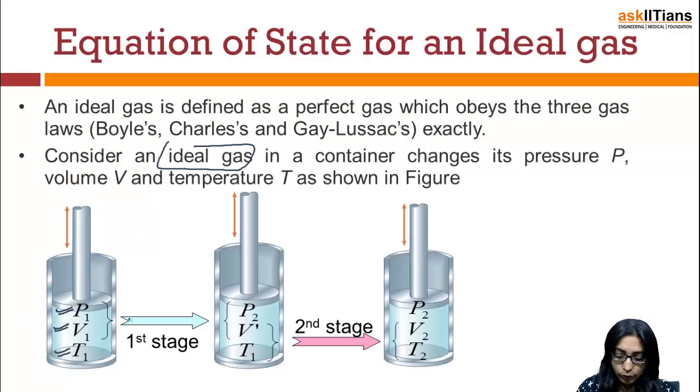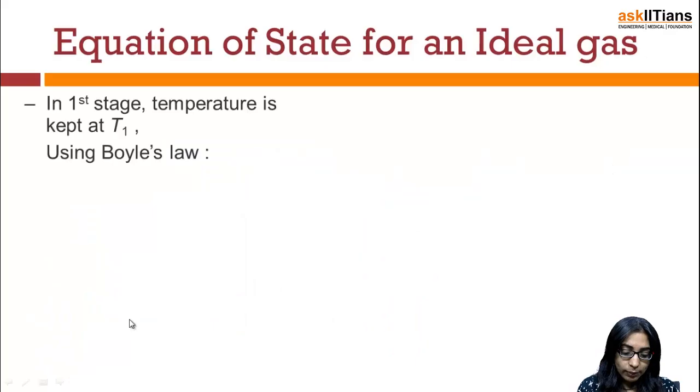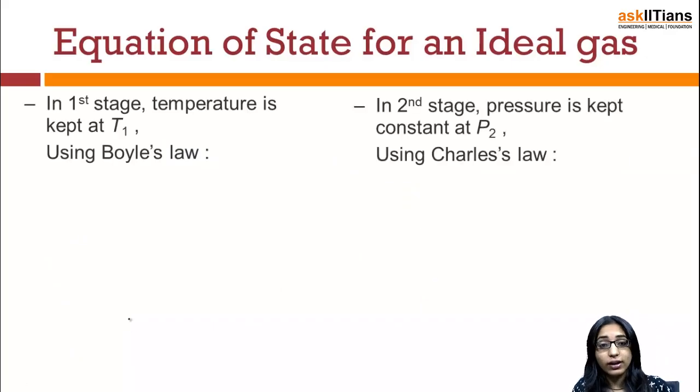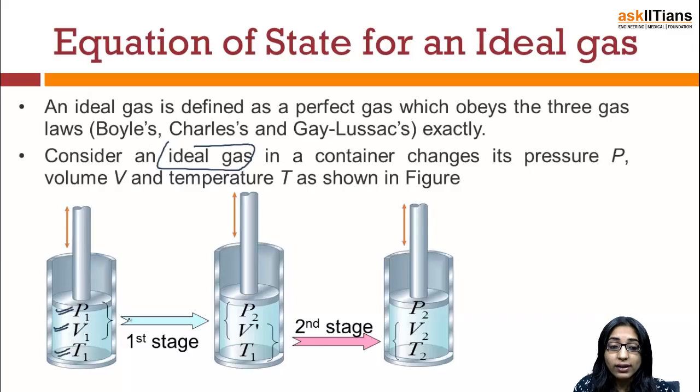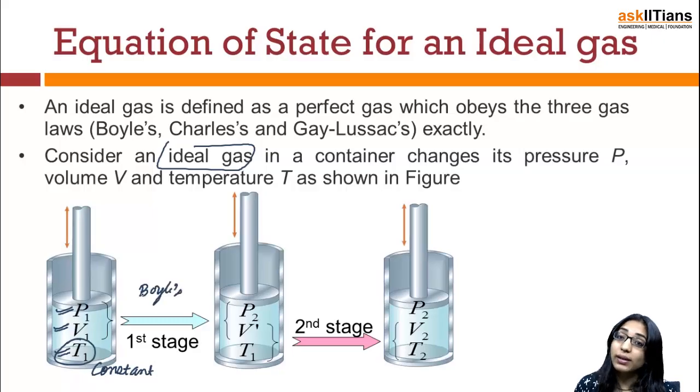So now what I'm trying to do is, in the first stage, the temperature is kept at T1. Let me keep the temperature of the system constant. So Boyle's law will be applicable here because I am keeping the temperature constant.